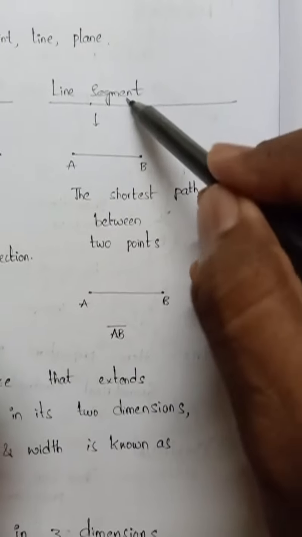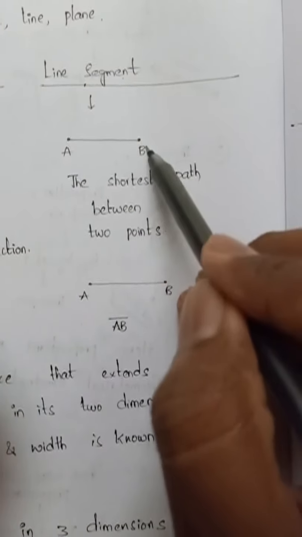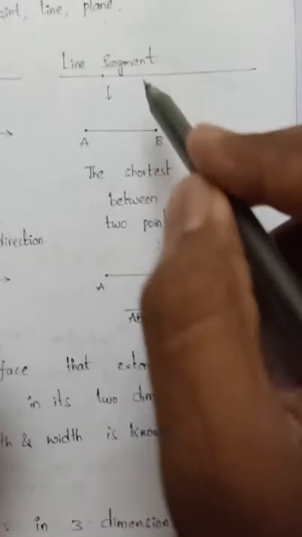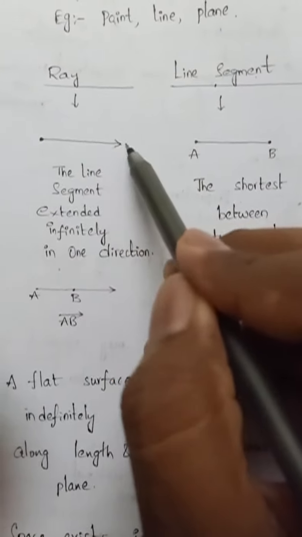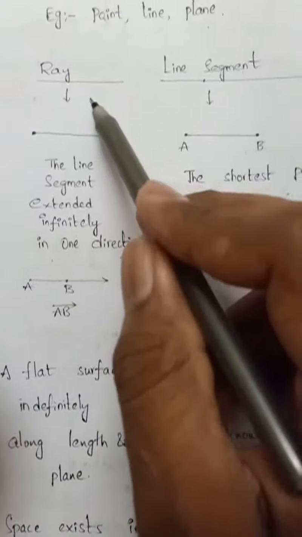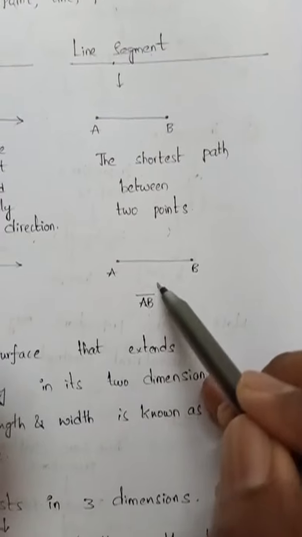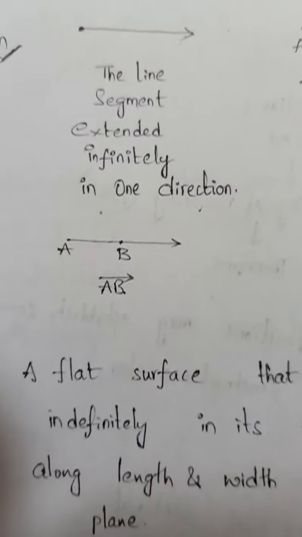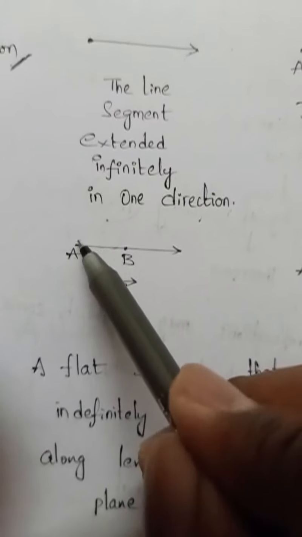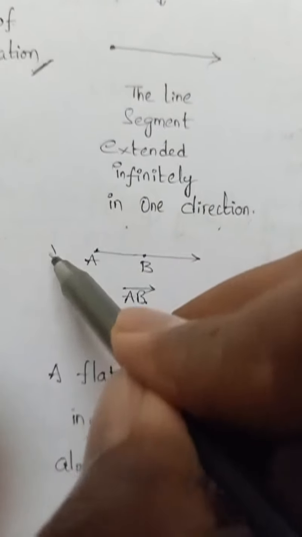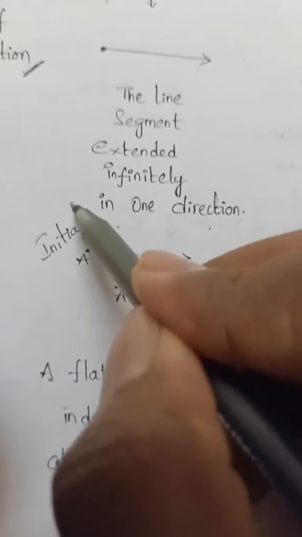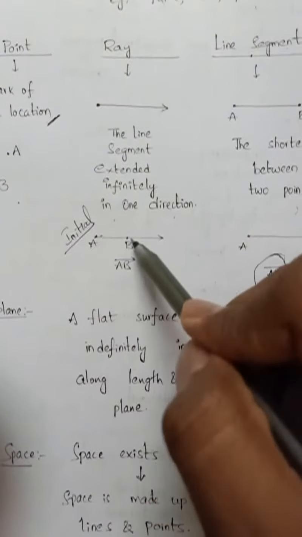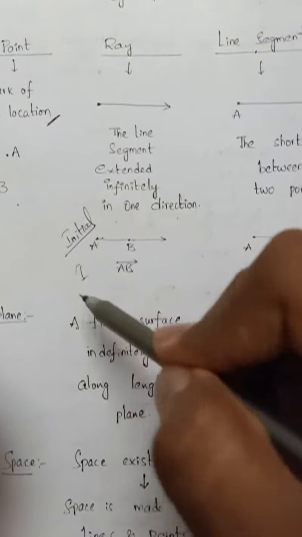And a line segment means if you take 2 points, the shortest path between the 2 points is known as a line segment. And if a line segment is extended infinitely in one direction, that is called a ray. A line segment is represented by AB bar, and a ray can be represented using an arrow symbol. The point where the ray starts is called the initial point. So a ray has one end point and a line segment has two end points.